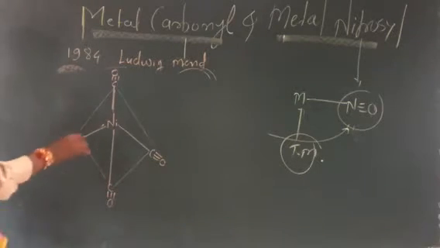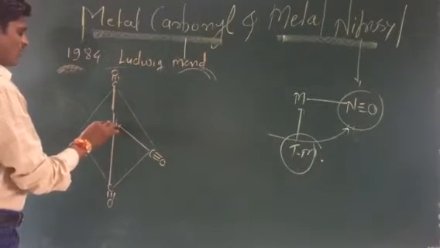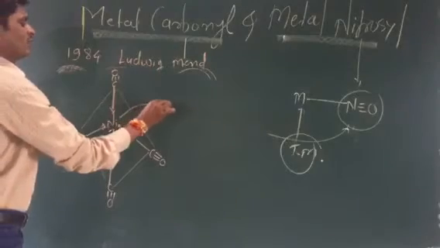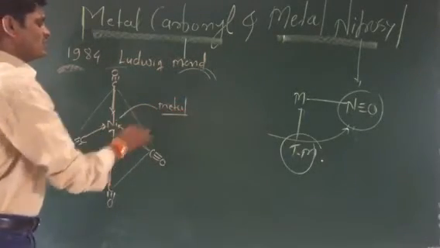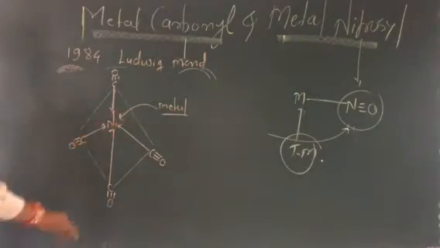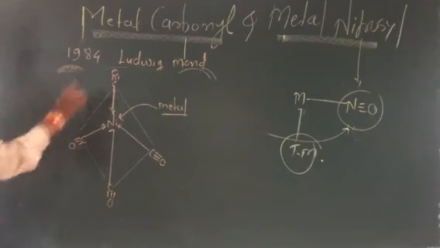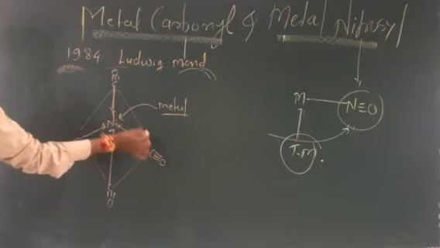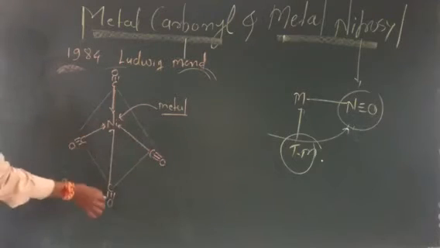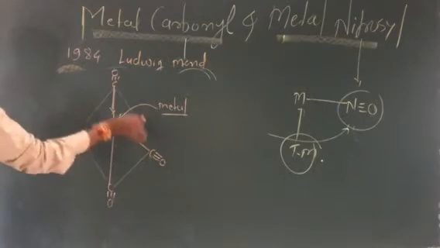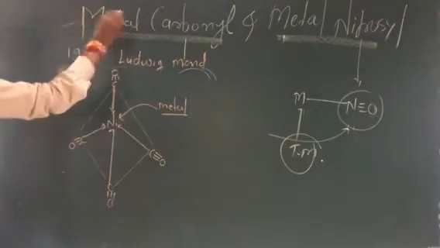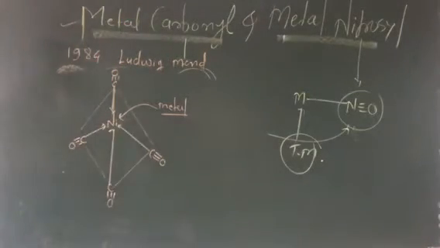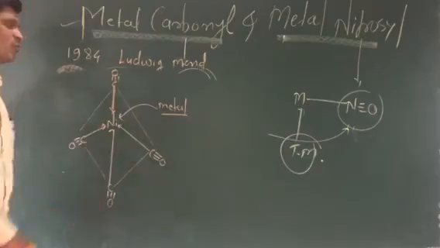This is how nickel tetracarbonyl looks. This is the transition metal atom, and these are the 4 ligands. The bond present between the transition metal and carbonyl as a ligand is known as a metal carbonyl complex.